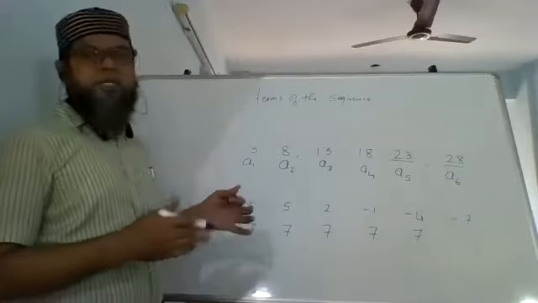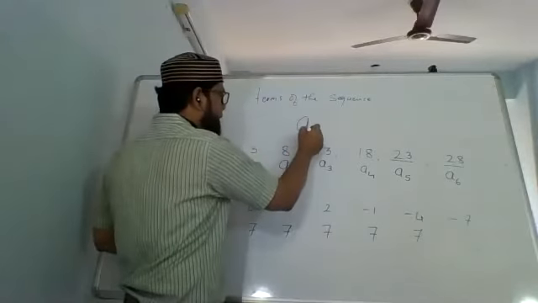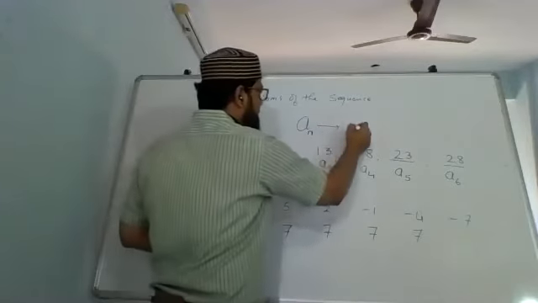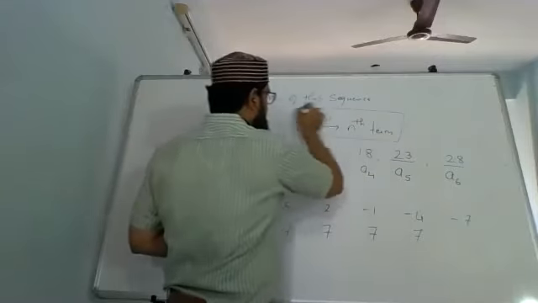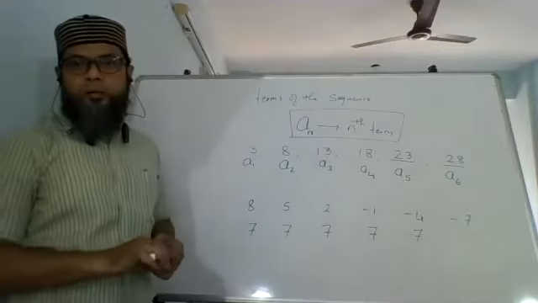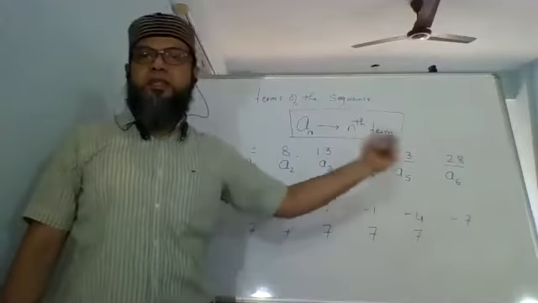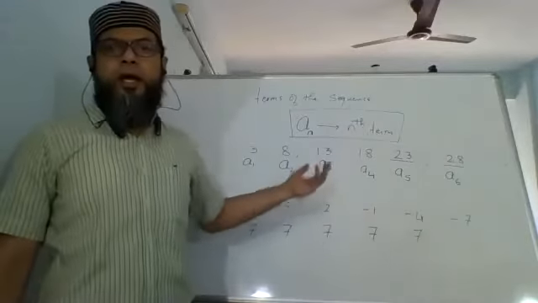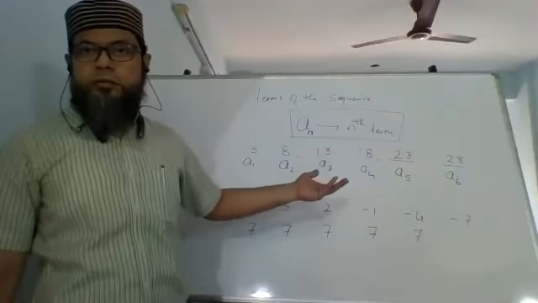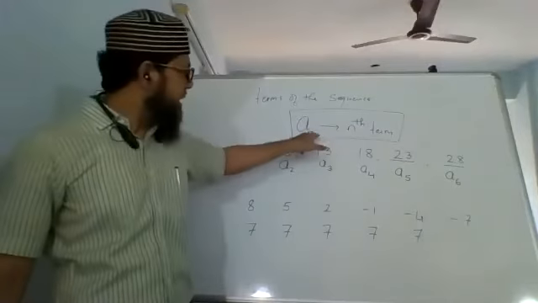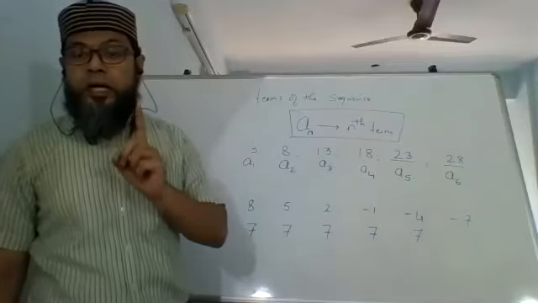So supposing I want to find some middle term, that is referred to as An. What is An? An is the nth term. When I say A5, it is the 5th term. When I say A7, 7th term. A23, 23rd term. A29, 29th term. A102, 102nd term. Are we clear? This n below A tells you the term number.